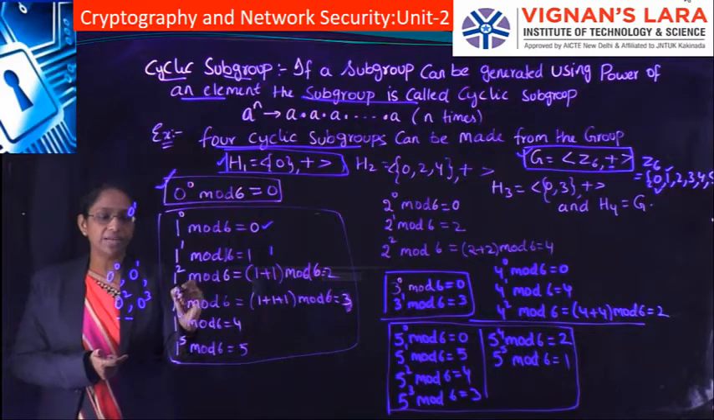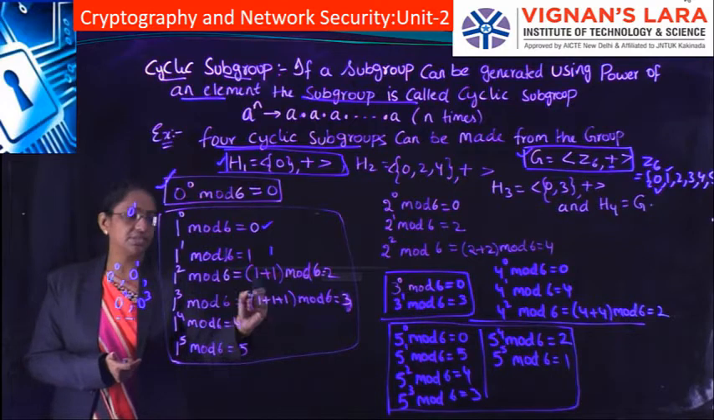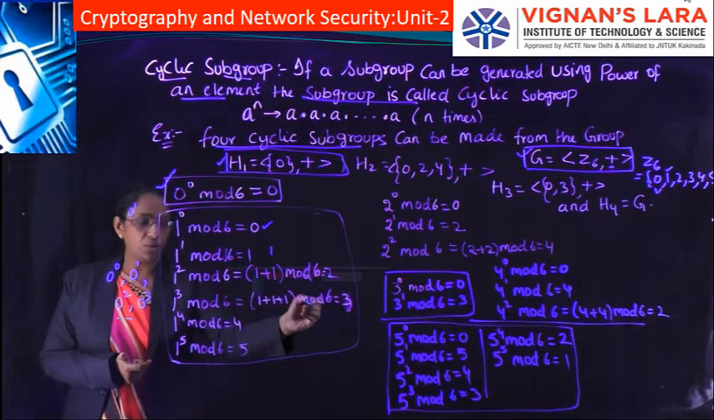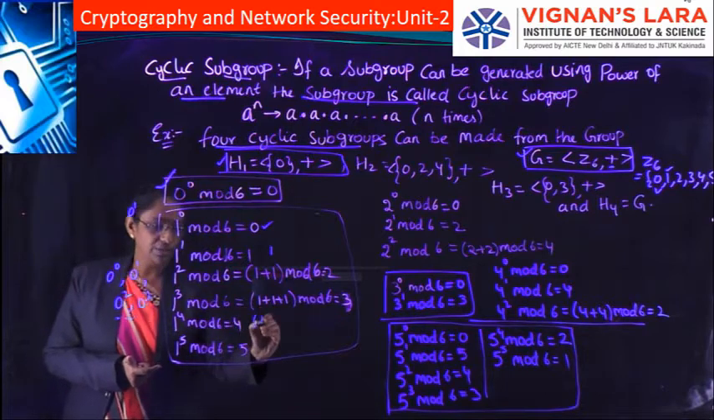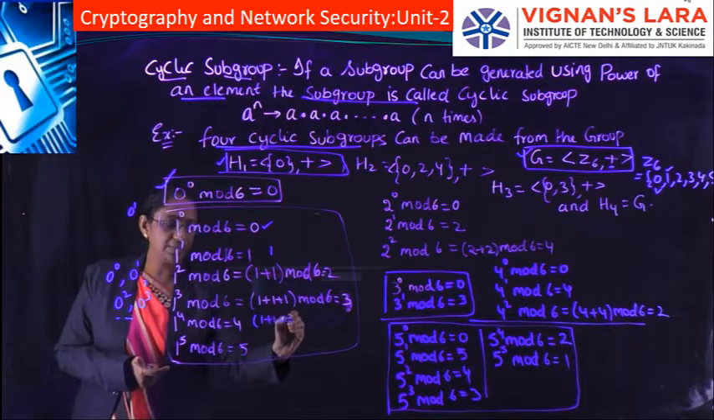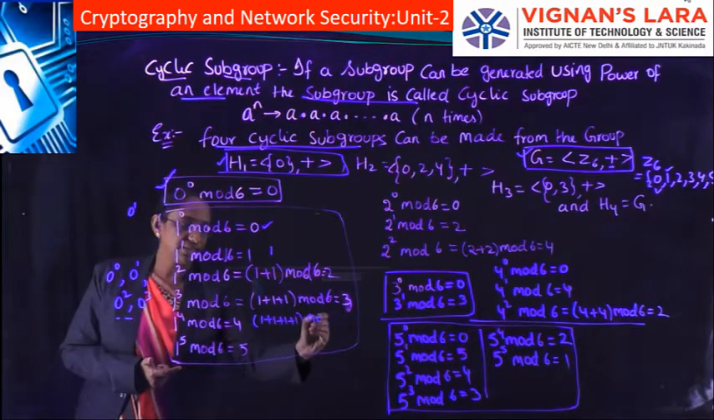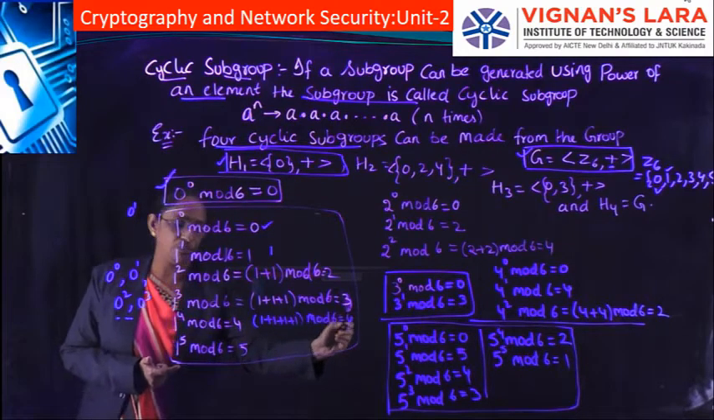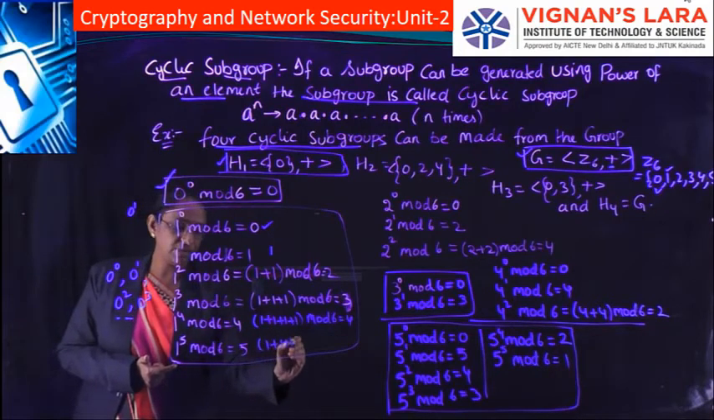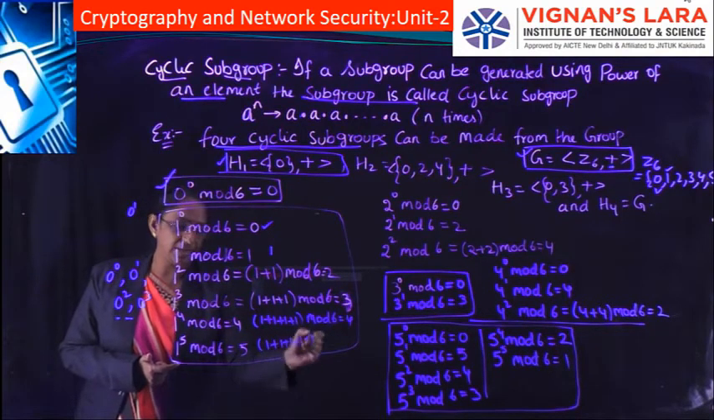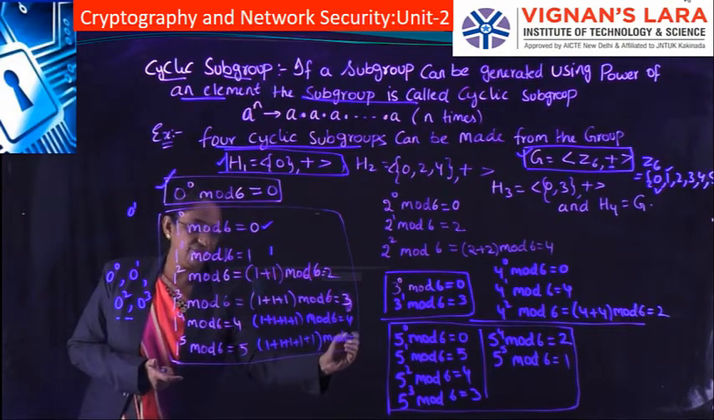Similarly 1 cube: we have to add 1 three times, 1 plus 1 plus 1, mod 6 is 3. Similarly 1 to the power of 4 is 1 plus 1 plus 1 plus 1, so we add 1 four times, and mod 6 we get 4. Similarly for 5, we add 1 five times, and mod 6 is again 5.